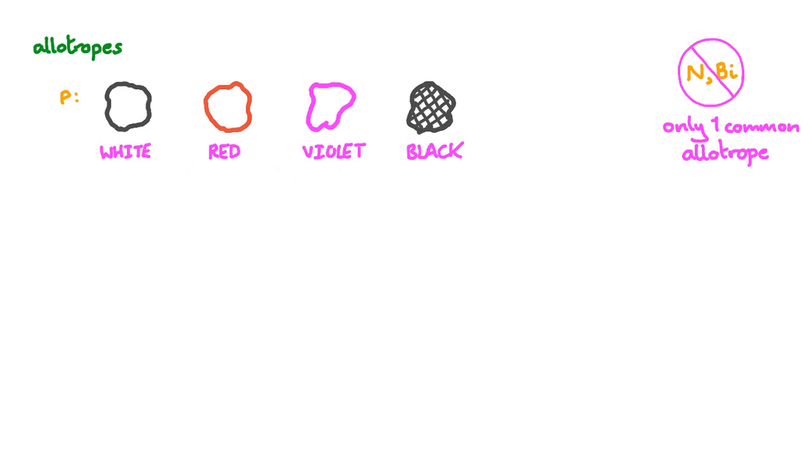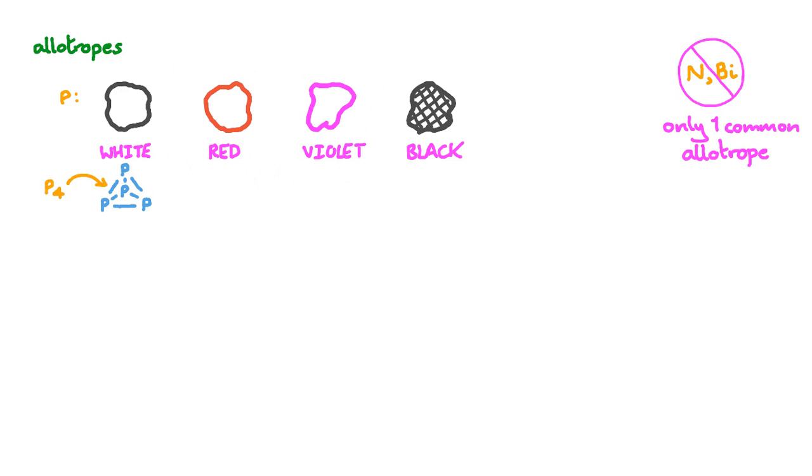Some of the group 15 elements exhibit different pure forms, called allotropes. We'll leave out nitrogen and bismuth since these elements only have one common allotrope. The other allotropes require extreme conditions in order to be stable. The common allotropes of the other 3 elements can be achieved with very reasonable conditions. There are 4 well-recognized allotropes of phosphorus: white, red, violet and black, although black is much harder to obtain.